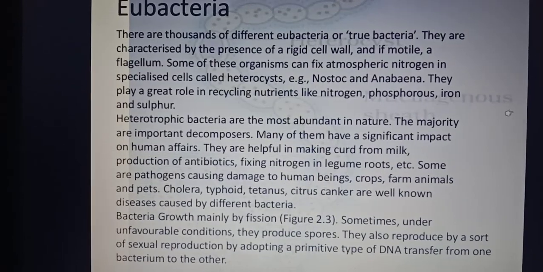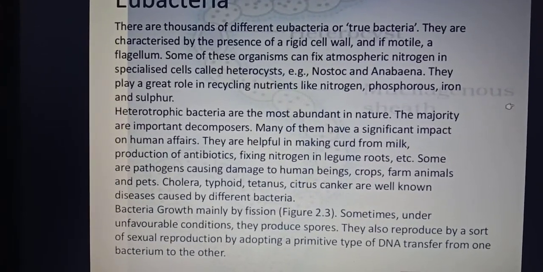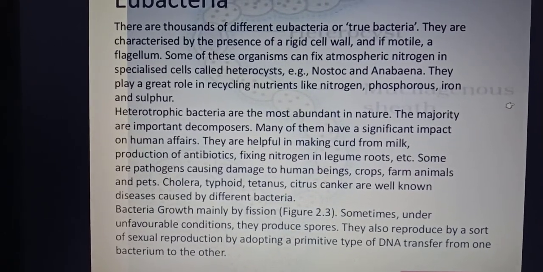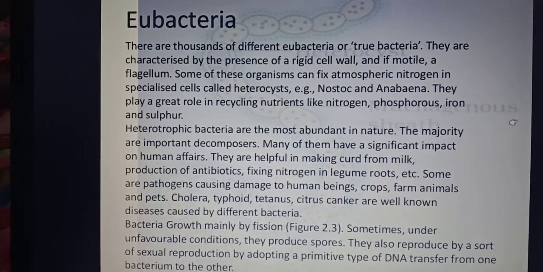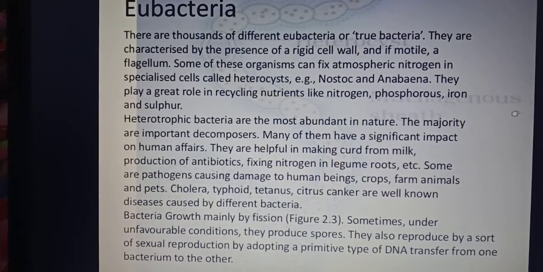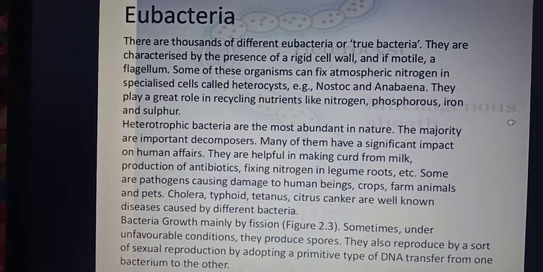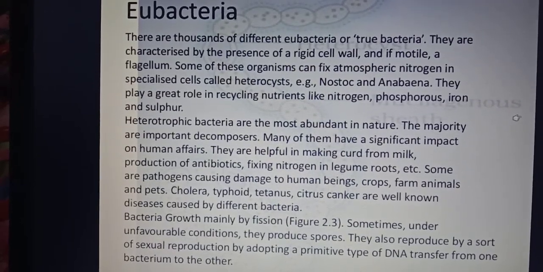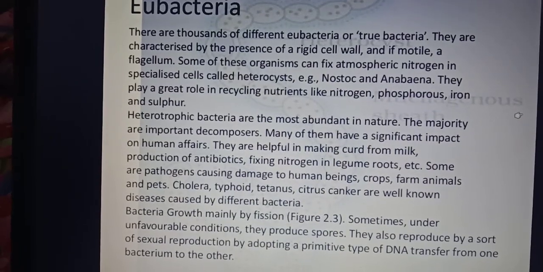Now, if we come to the reproduction process of bacteria, bacteria grow mainly by fission. What is fission? Fission simply means a cell dividing into two along with the cell membrane and the nucleus, and one cell divides to give two daughter cells, like in amoeba, which you all must have studied. So simply by fission, or under unfavorable conditions, it can also produce spores.